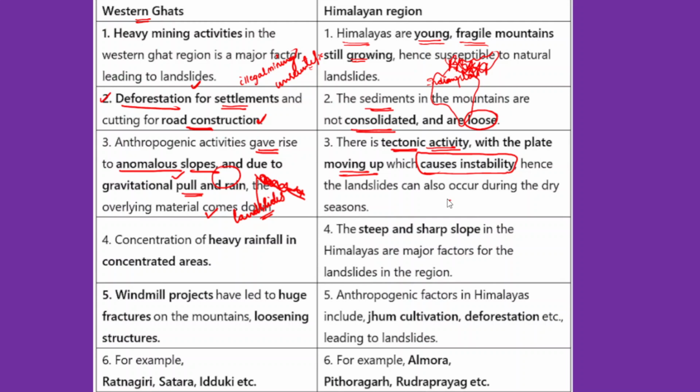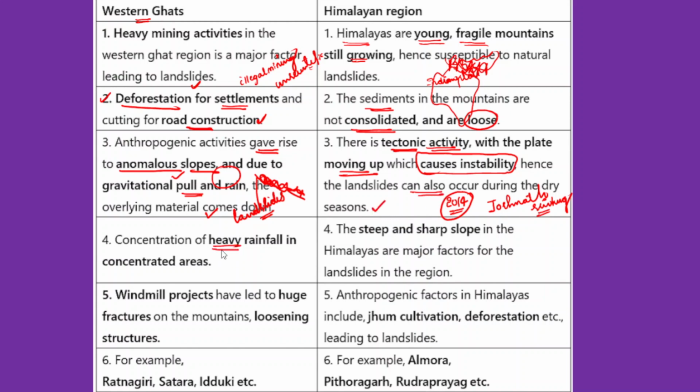So we have experienced the 2014 earthquake, and apart from that, recently the Joshimath sinking is also one such example, right? You can mention. So hence landslides can also occur during the dry seasons as well.